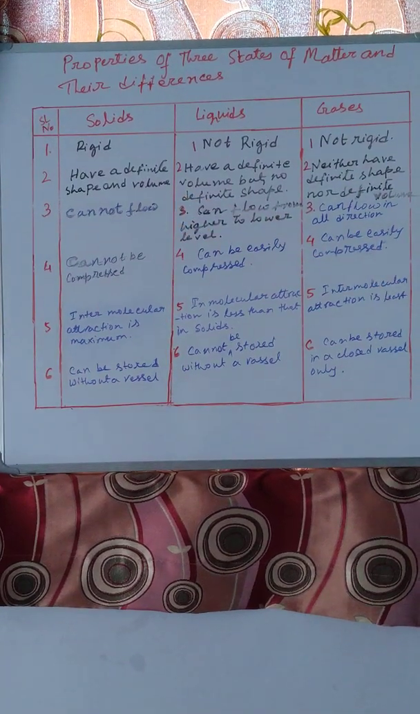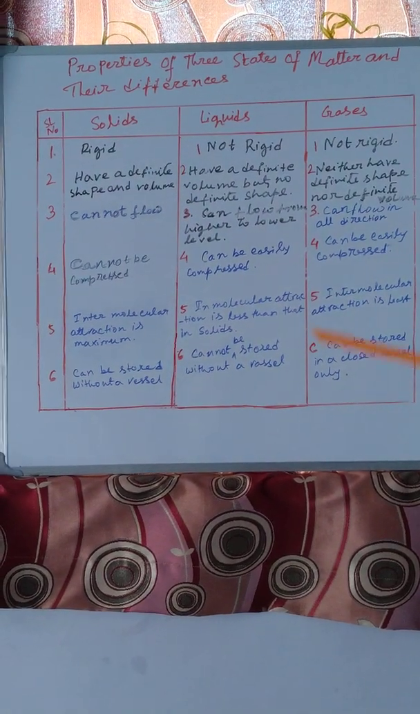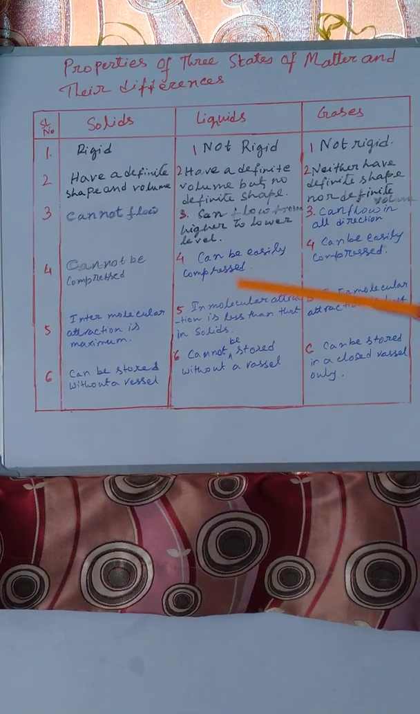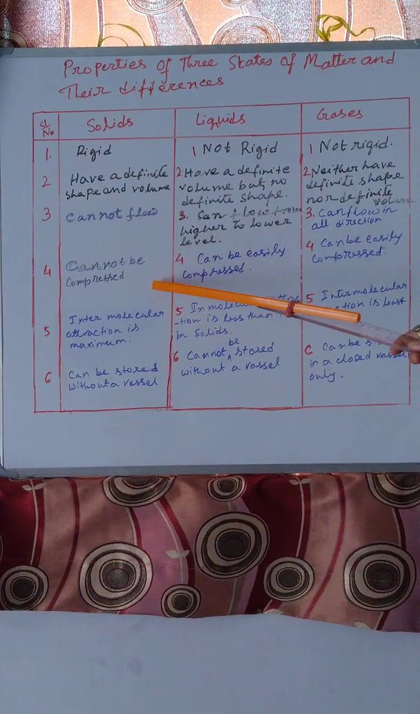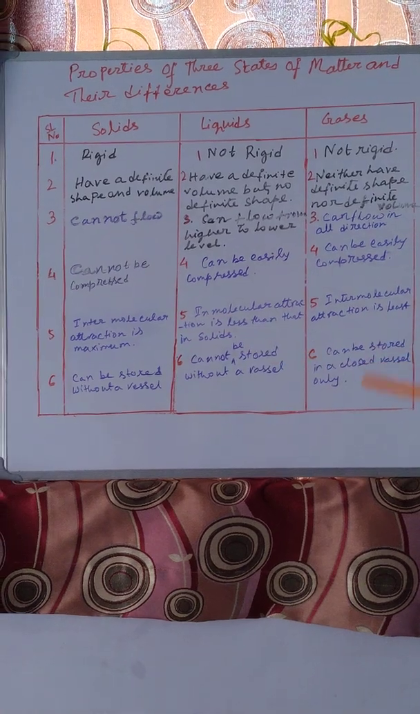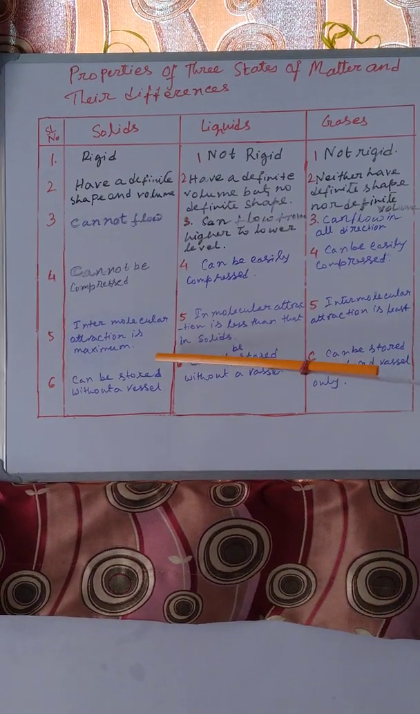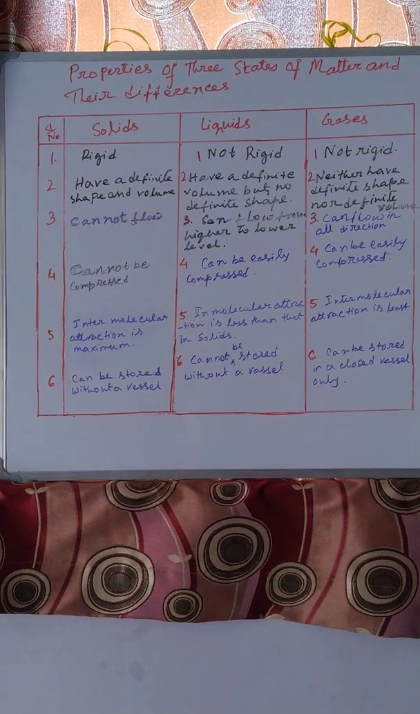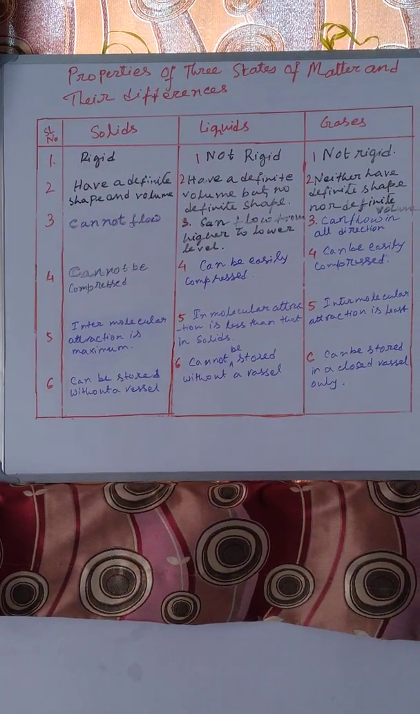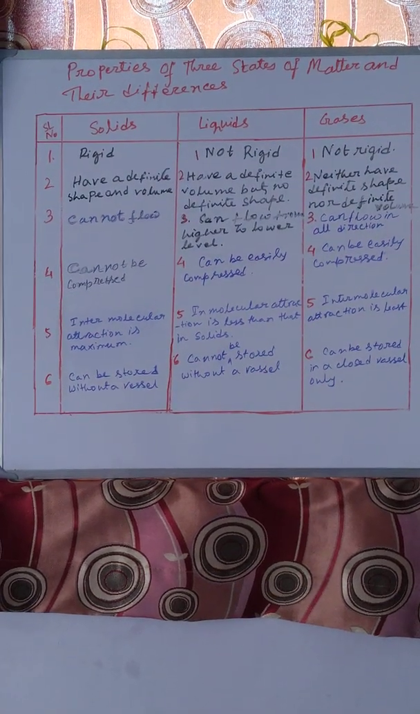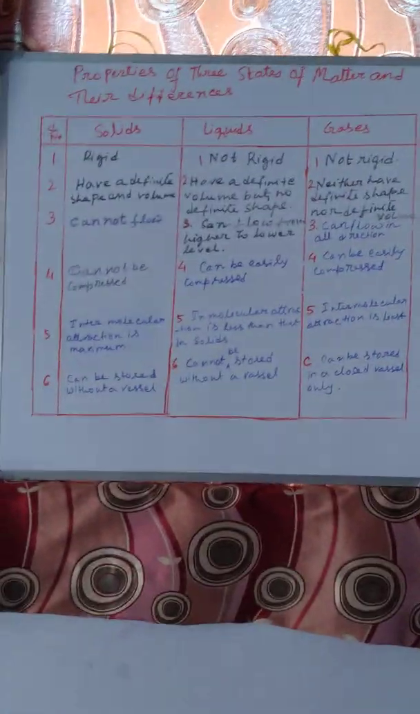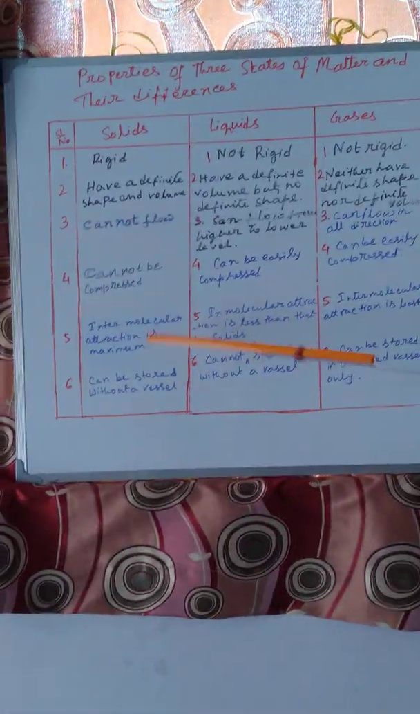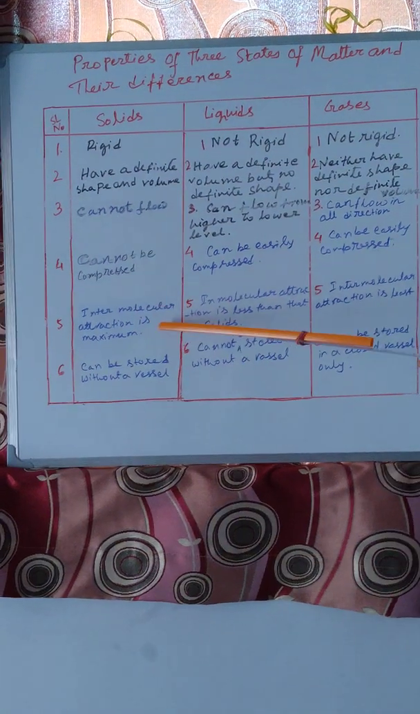Solid substances cannot flow, and they cannot be compressed. Compressed means when we apply pressure on solid substances, they will not change their shape. Then intermolecular attraction is maximum. What do you mean by intermolecular attraction? The attraction between two molecules. In the case of solid substances, the intermolecular force is very high, it is maximum.